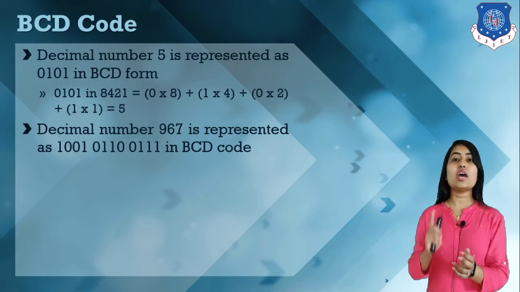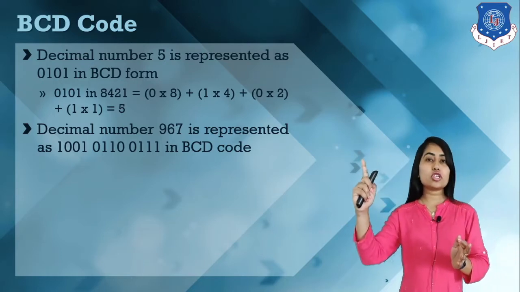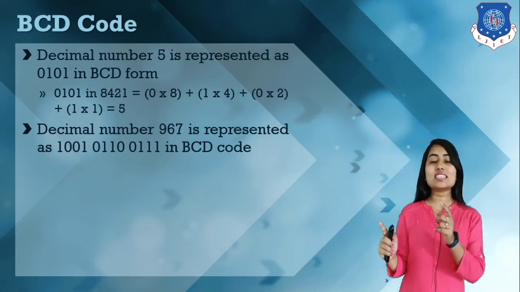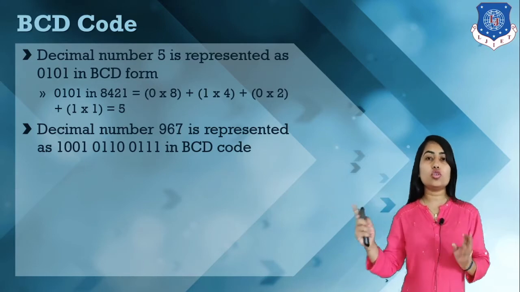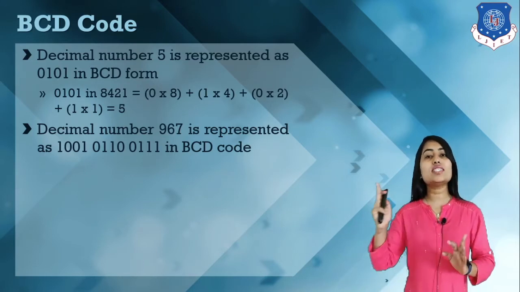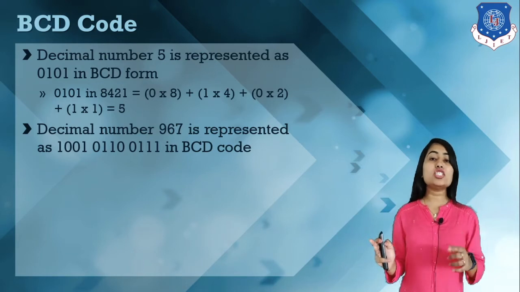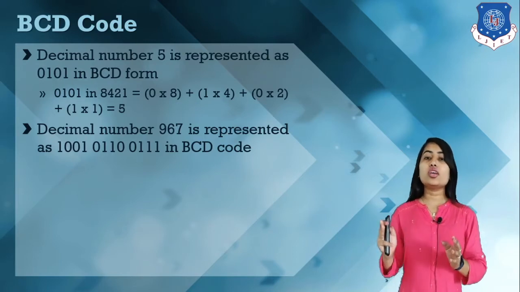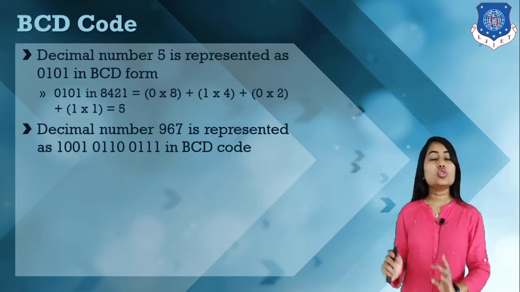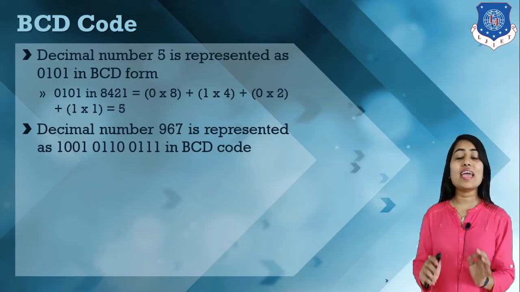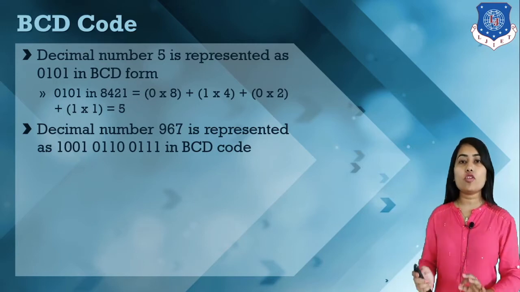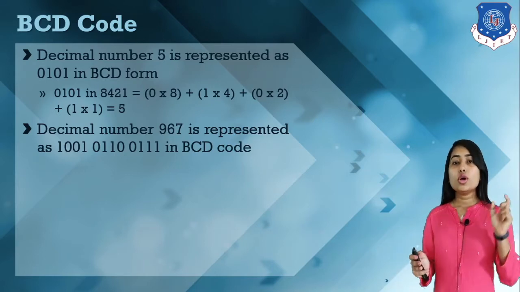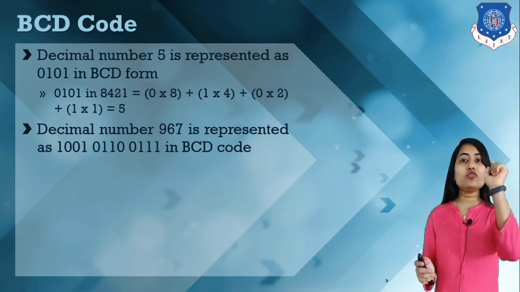Then for 6 we have 4 plus 2. 4 plus 2 is equal to 6. So at 4 and at 2 we have a 1, and the remaining positions are 0. So for 6 we have 0110. Then for 7 we have 4 plus 2 plus 1. 4 plus 2 is 6, 6 plus 1 is 7. So here 0111. So this is how we can represent any decimal number in BCD format by considering the positional weights 8421.